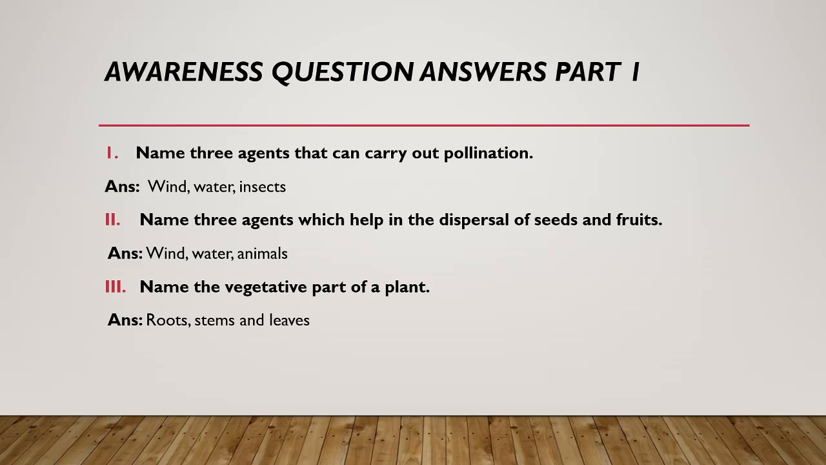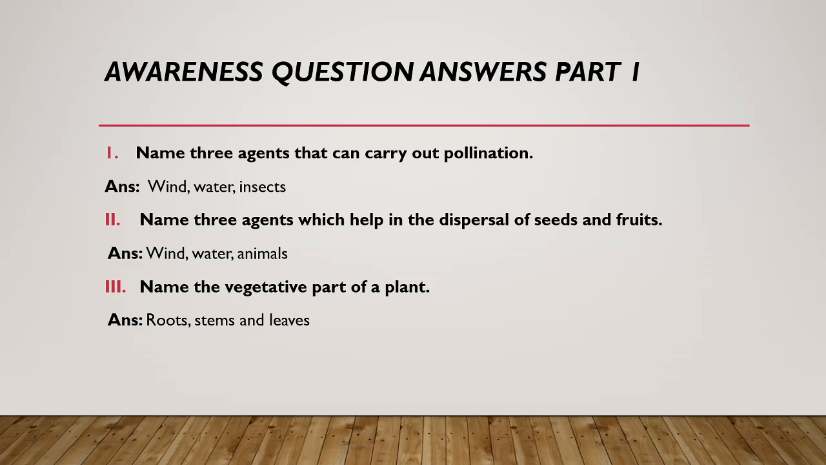Next one is the vegetative part of a plant. While I was discussing even yesterday, I had told that vegetative part means the body part, the part of the plant which is not taking part in the process of reproduction. These are the roots, stems and the leaves. These three organs are the vegetative parts which do not take part in the reproduction process.